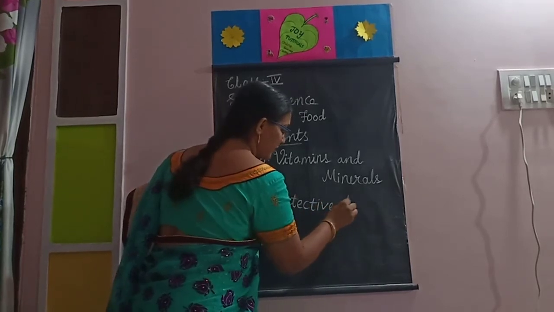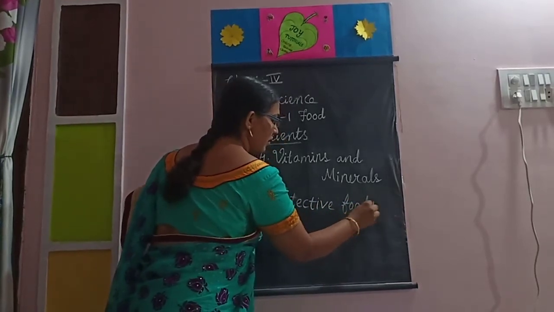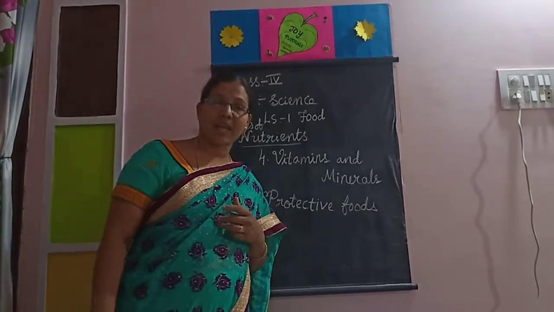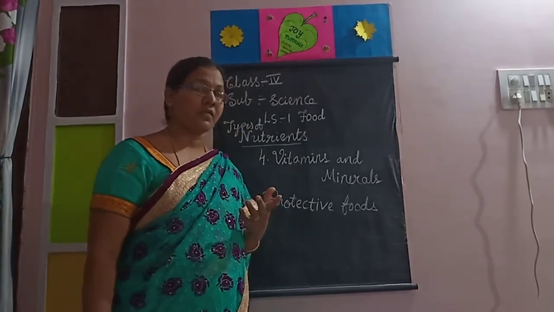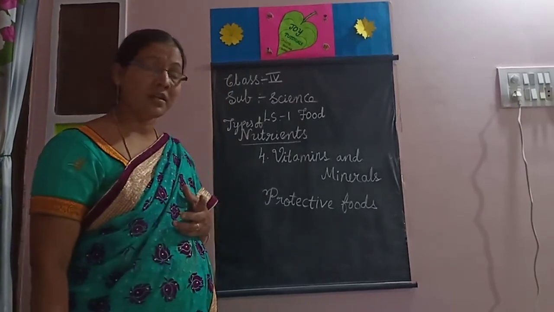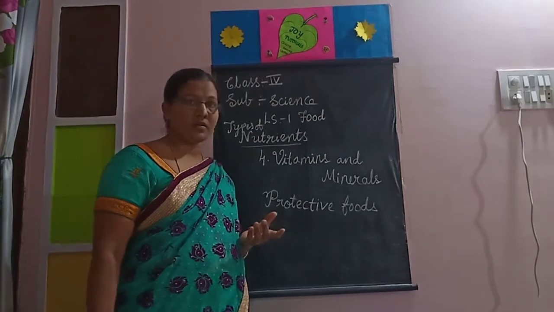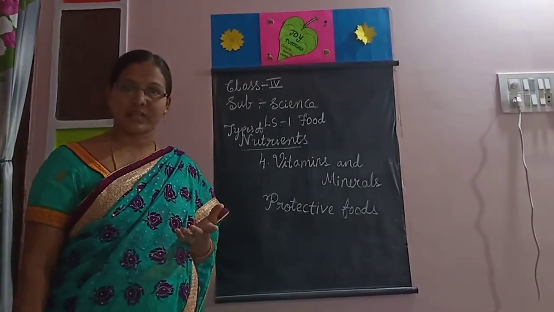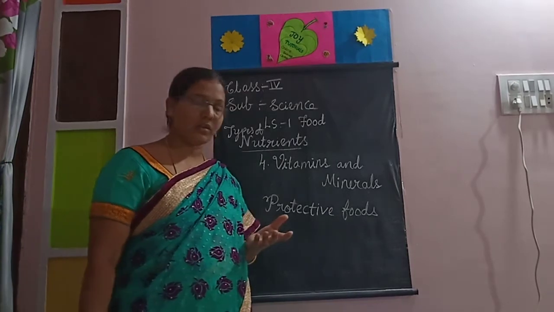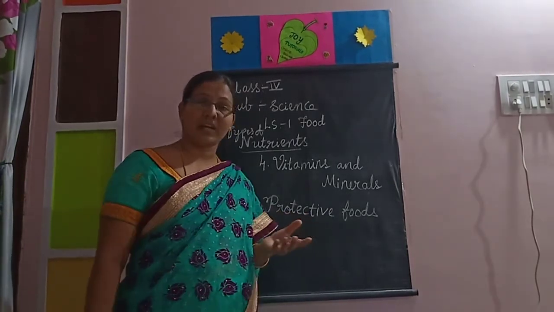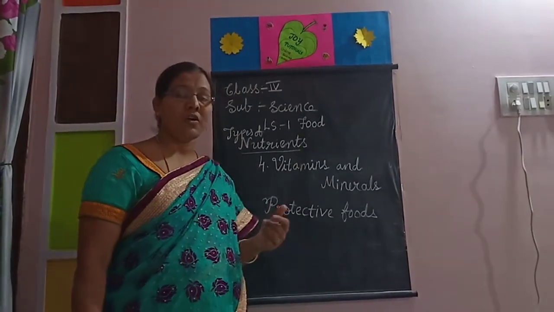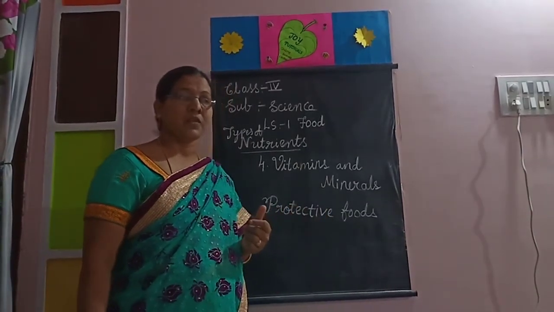For example, our eyesight will function nicely because of vitamins, vitamin A. Some citrus fruits, like orange and lemon, contain vitamin C. Which food items contain vitamin A? Carrot and tomato contain vitamin A. These are the protective foods.